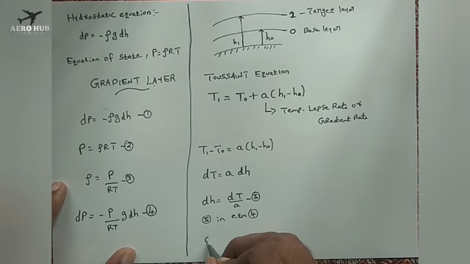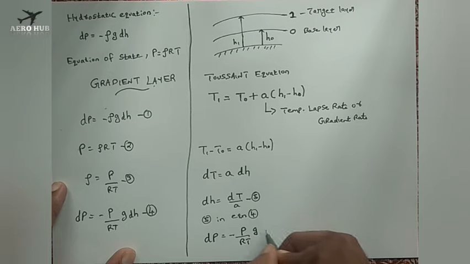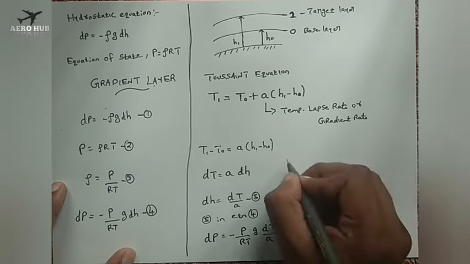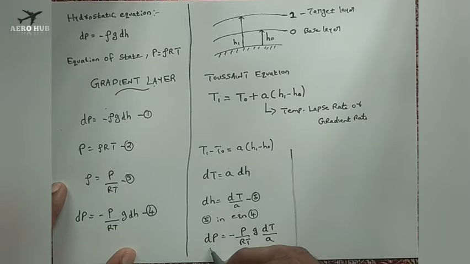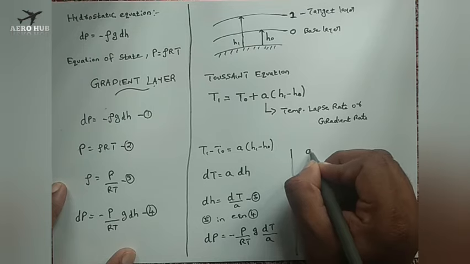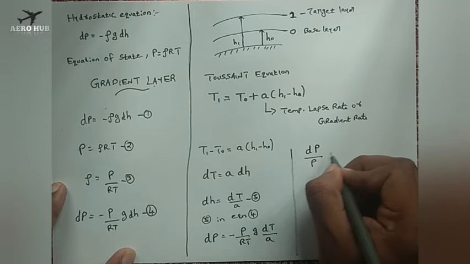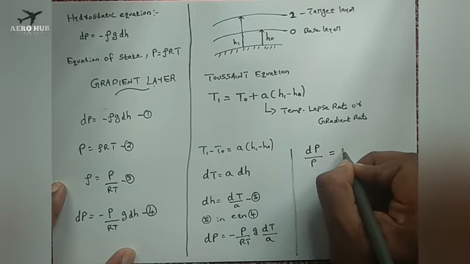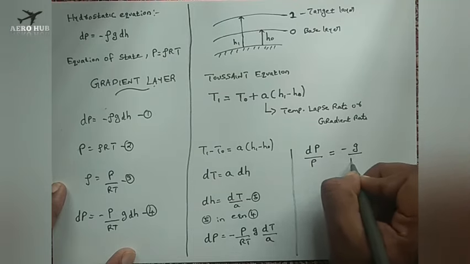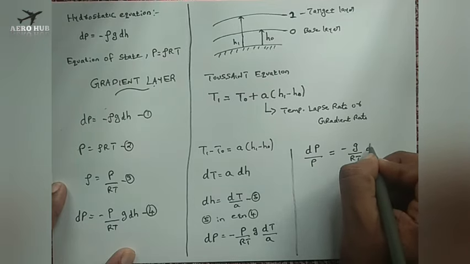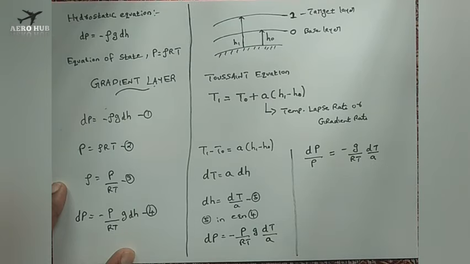So I can write dP is equal to minus P by RT into G into dH, which is dT by A. Now I can bring the P to the left hand side, so I will write dP by P is equal to minus G by RT into dT by A. I think you got the idea.